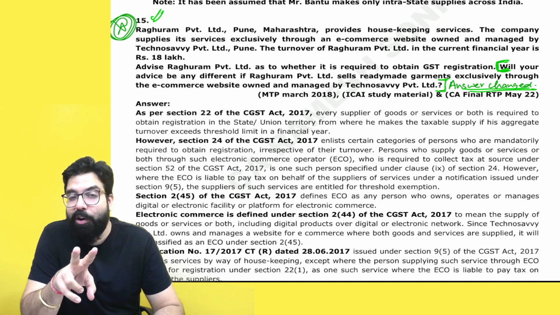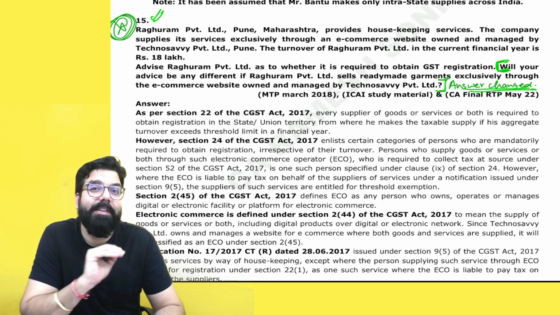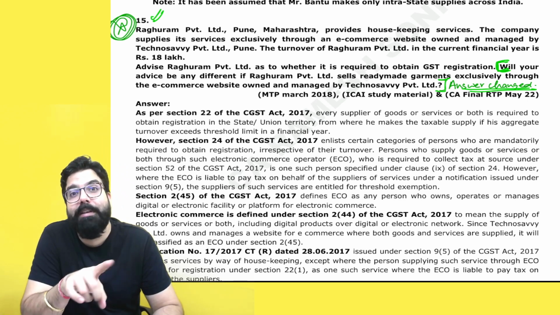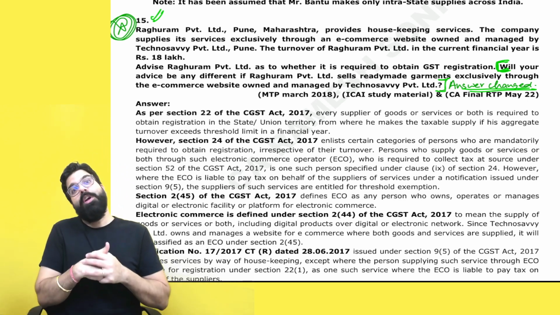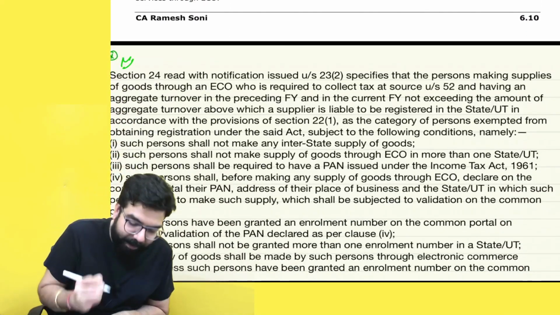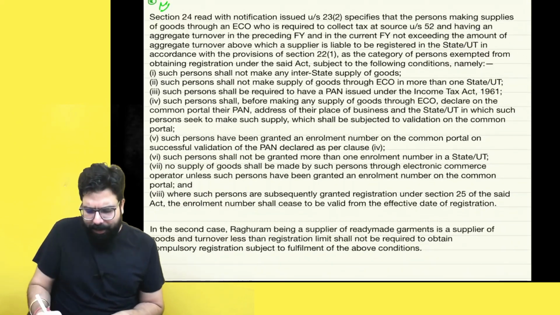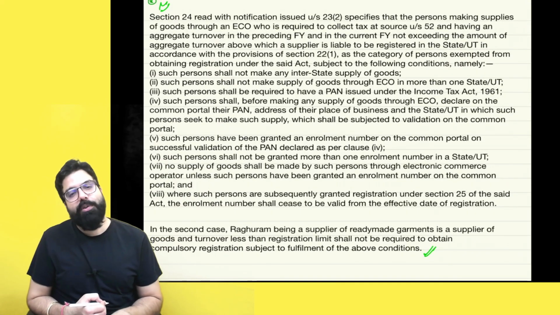Compulsory registration, you are not required to take up to the registration limit. I hope you guys remember the threshold limit, you don't have to take compulsory registration even if you are supplying goods through e-commerce. And for this, the answer has changed and hence I've inserted the new answer over here. You can read this answer in the exam. If this kind of question comes, you will be able to reply.